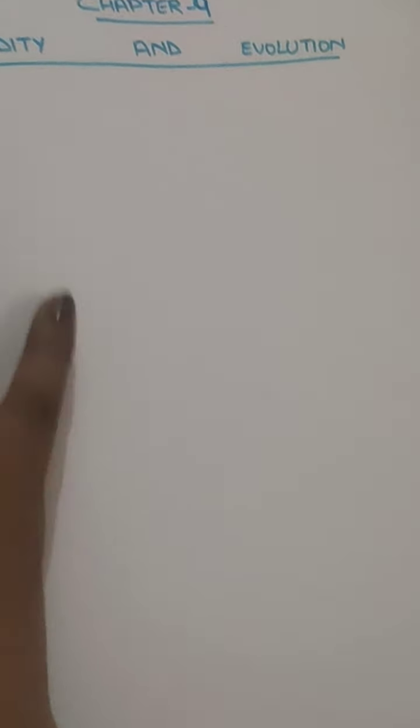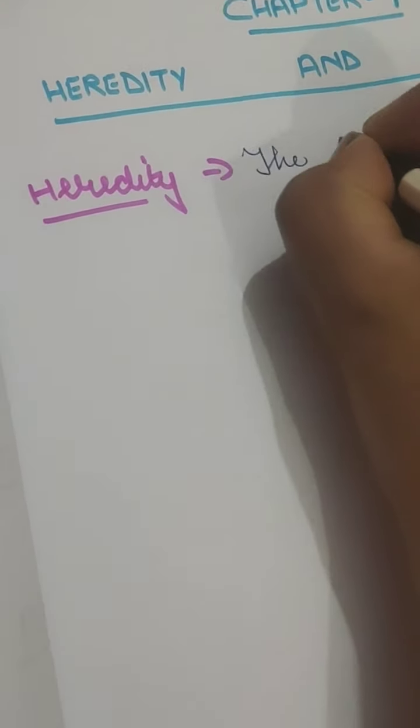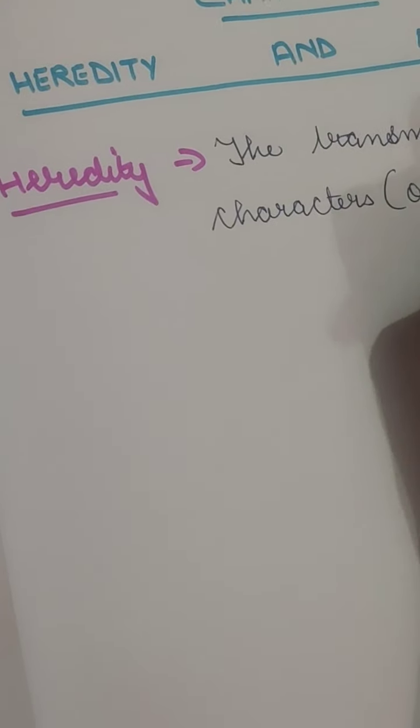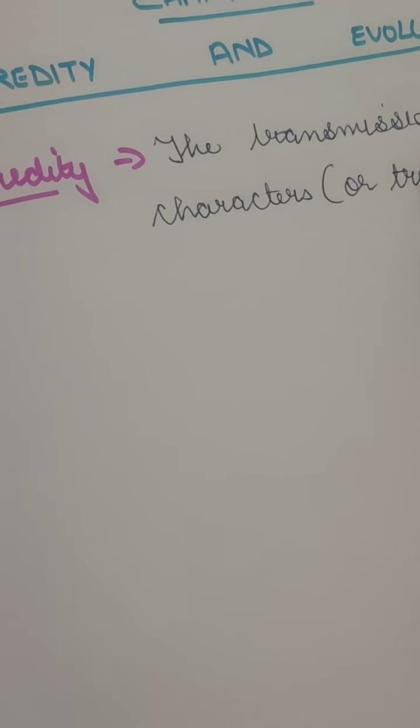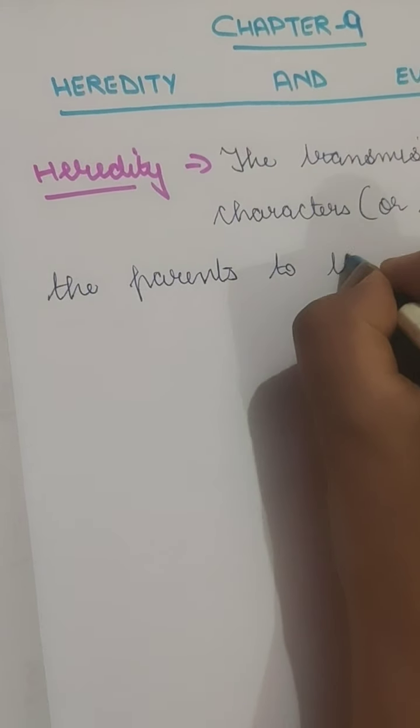So the definition of heredity, I will write it here. Heredity is the transmission of characters, or in the terms of biology, traits, from the parent to their offsprings.